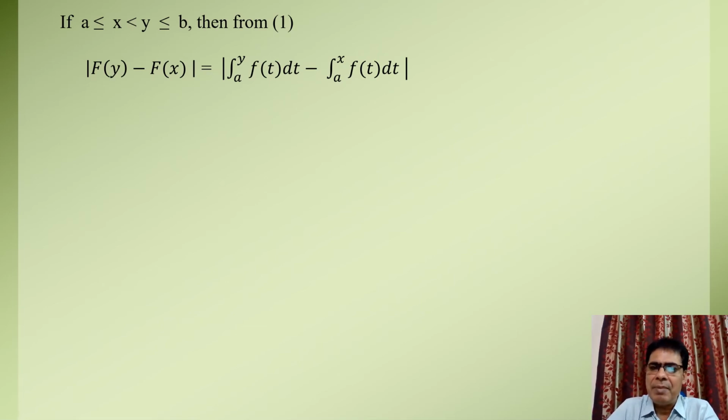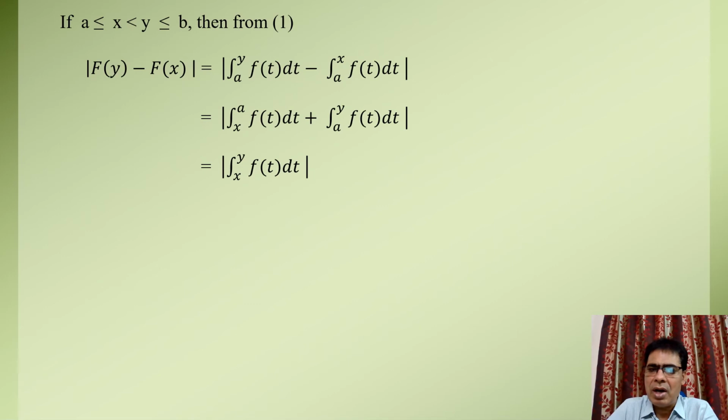Then by the properties of definite integrals, it is equal to the mod of integral of f over the limit x to a plus the integral of function f over the limit a to y, which is equal to mod of integral of function f over the limit x to y, which is obviously less than or equal to the integral of mod of f over the limit x to y.